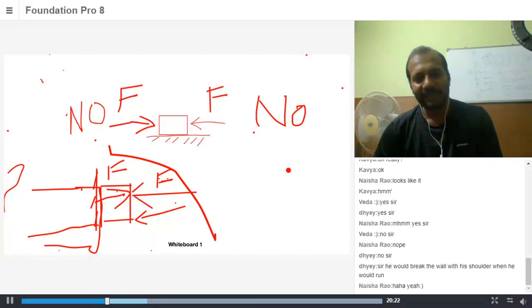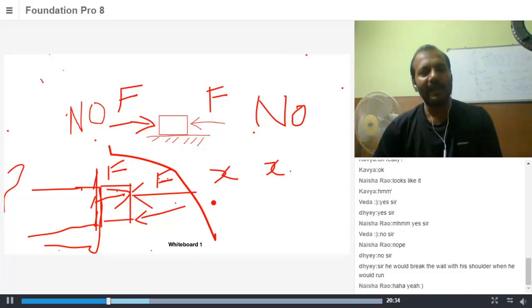Let me say in terms of forces: you apply X units of force, the wall is applying X units of force. You're applying 5X, the wall is applying 5X. You're applying 10X, the wall is applying 10X. But if the wall cannot withstand a force of more than 15X and you apply 16X, what will happen? The wall will break. I hope you're understanding it.